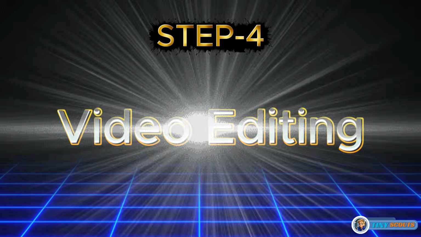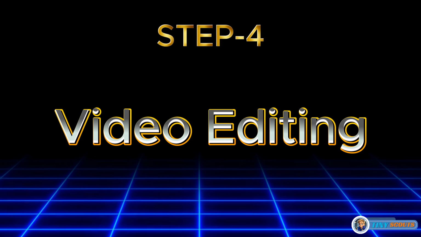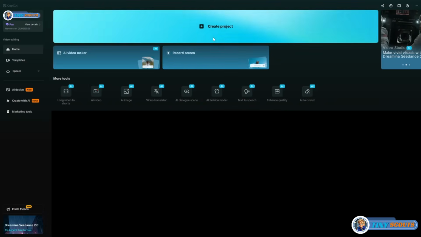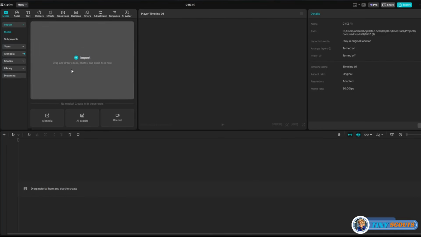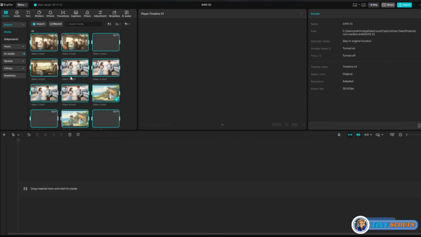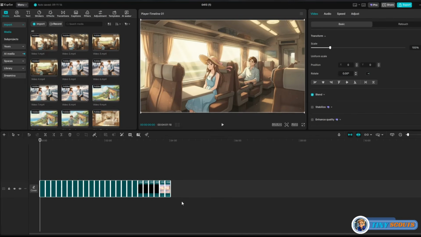Step 4. Video editing. To combine all our video clips into one seamless video, I'll be using CapCut. Open CapCut and click New Project. Import all your video clips into the media library. Select all the clips and add them to the timeline in order.